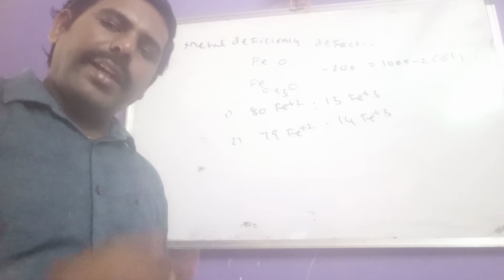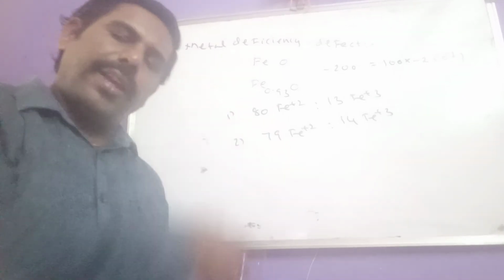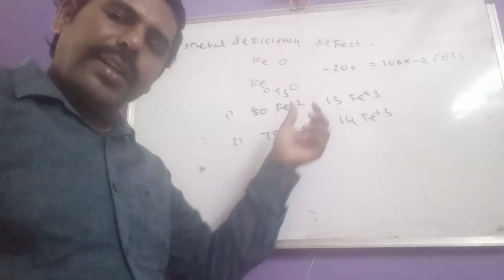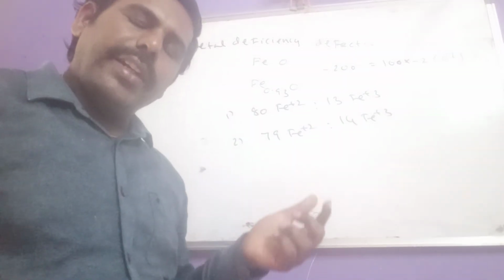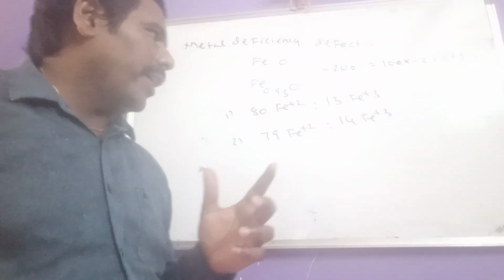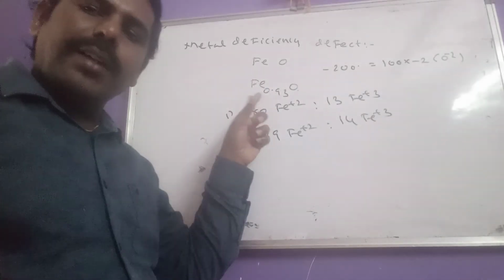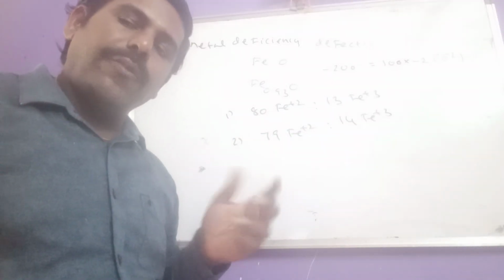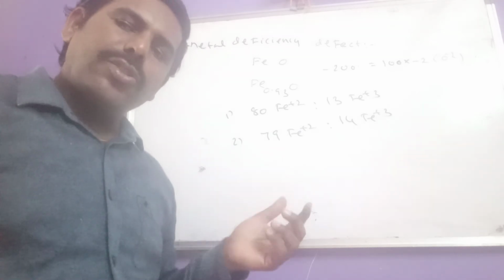But how to determine the answer without such calculations? See here. If 100 oxide ions are there, the total negative charge should be minus 200. Therefore, the total positive charge should also be plus 200.